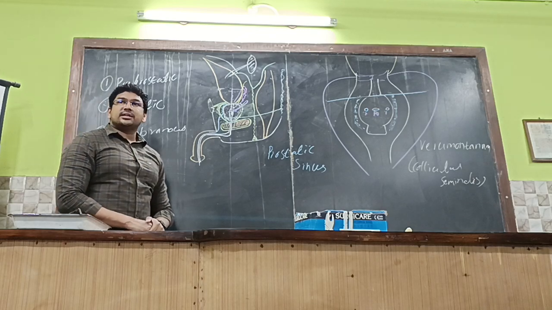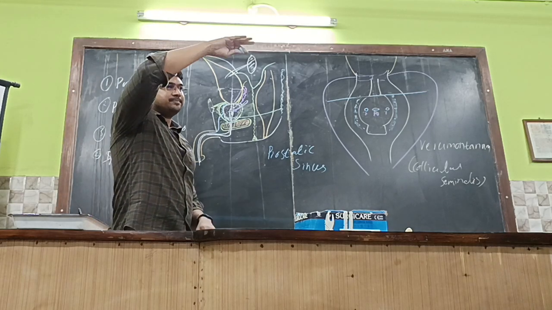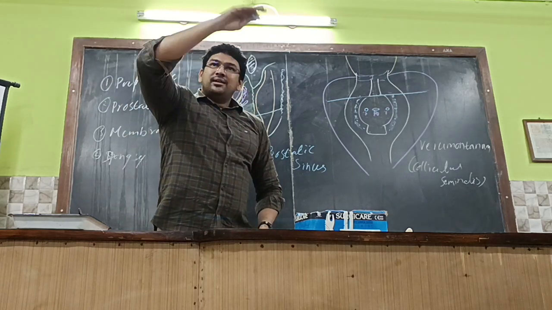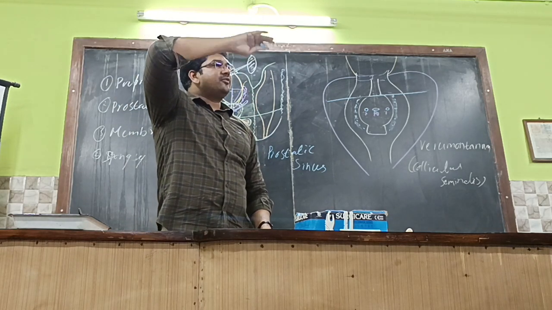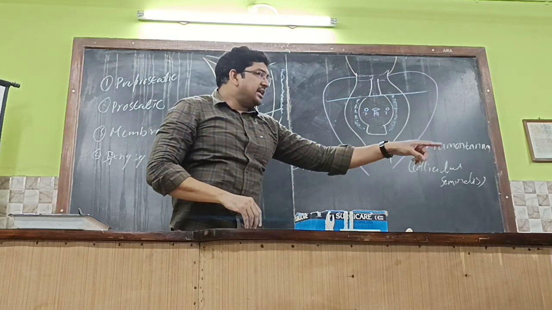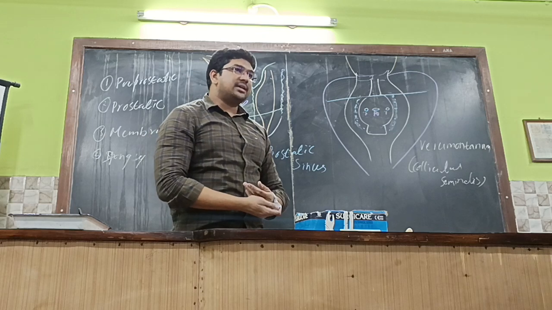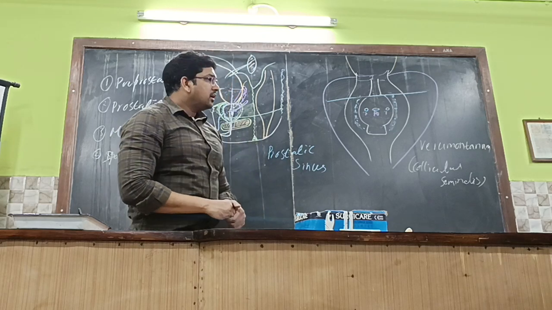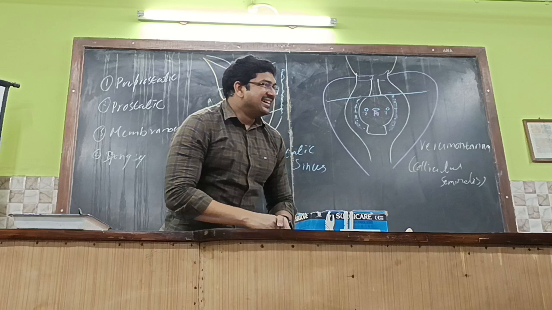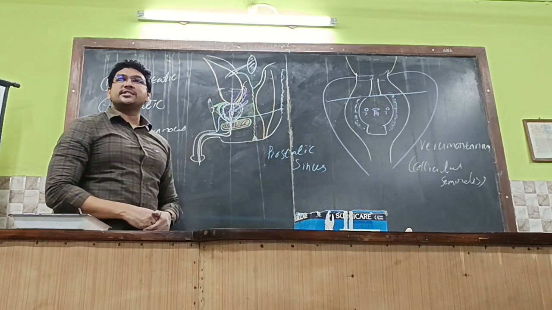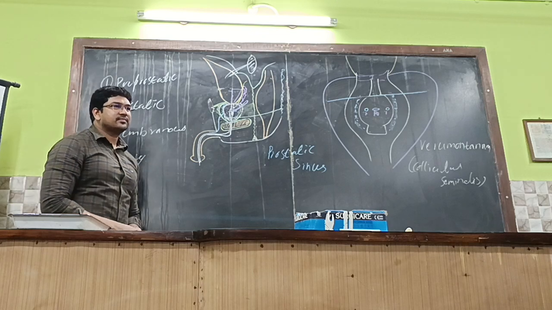Getting it? The urogenital diaphragm is formed by which muscles? Already the lecture would have happened. The urogenital diaphragm is formed by which muscle? Deep transverse perineal muscle, another name being transversus perinei profundus. And then one more: sphincter urethrae. What is the origin of sphincter urethrae?